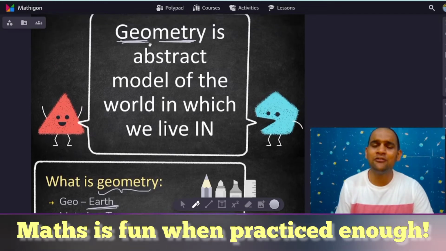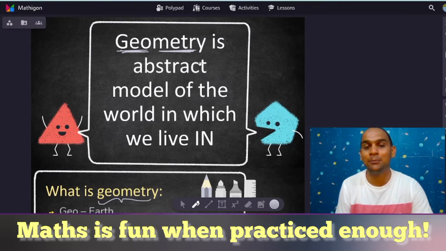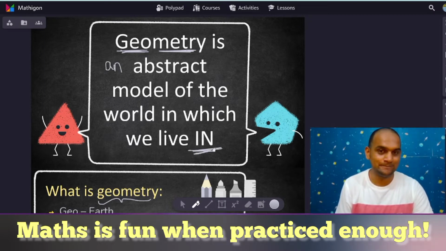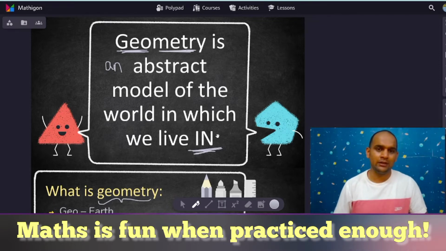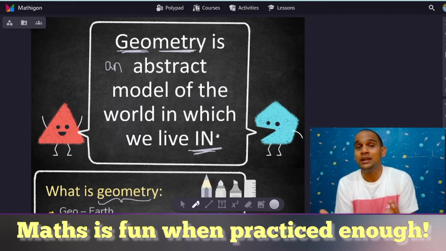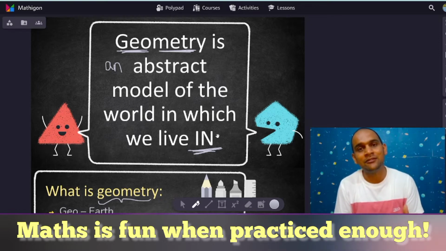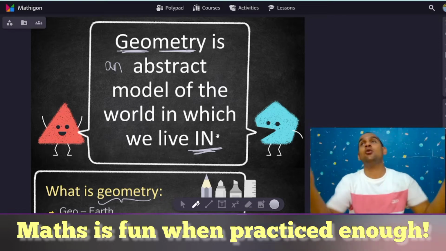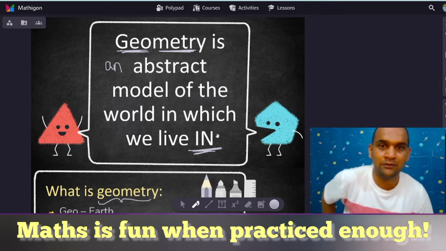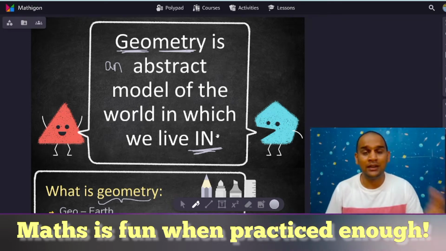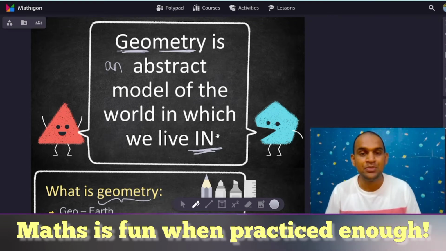Now there's a very famous saying: geometry is an abstract model of the world in which we live. So you might be thinking, why was geometry developed? It is a concept developed by looking in and around us, at whatever things we had during those days, around 400 to 500 BCE, before the Common Era.